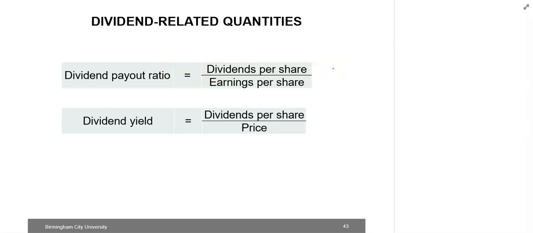Dividend payout ratio is equal to dividend per share divided by earnings per share. In other words, it is equal to the dividend paid to common shareholders divided by the net income available to common shareholders. Dividend yield, on the other hand, is the dividend per share divided by the price per share. The dividend payout ratio measures the percentage of earnings that the company pays out as dividend to shareholders.